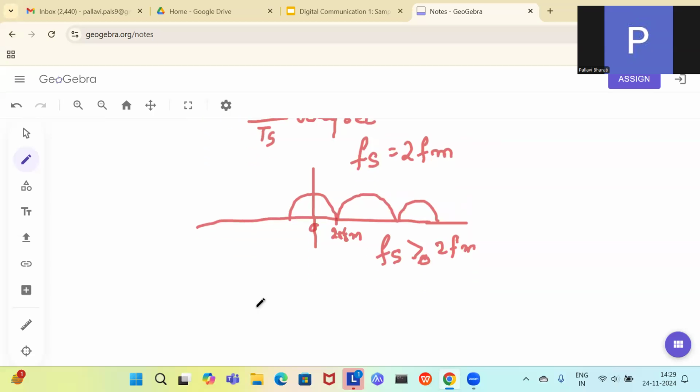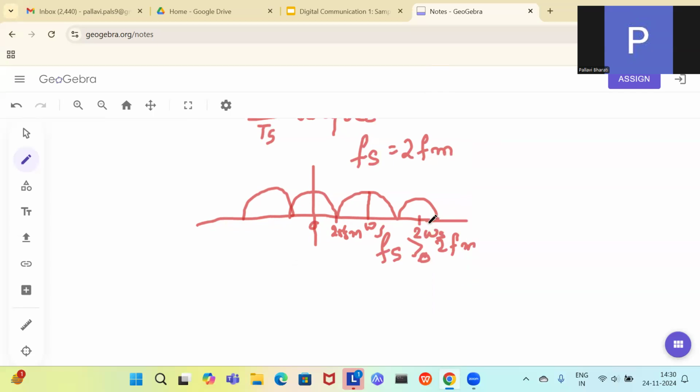This side also the same thing will be drawn. So what is the rate of sampling? One is 0, then the next one is omega s, then you will have it at 2 omega s this way. This is called the spectrum of the sampled signal.